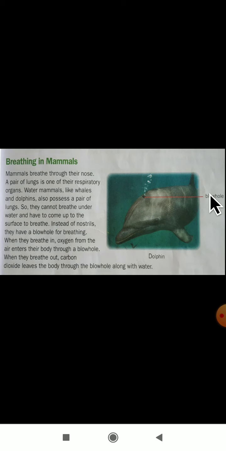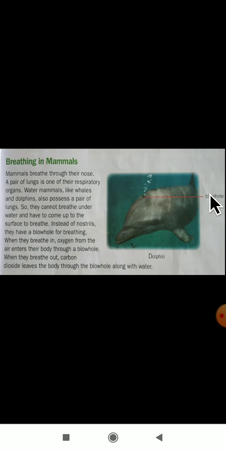And the breathing system in reptiles. The reptiles will breathe with the help of what here? With the help of the lungs here. And as you know, the crocodile is one of the reptiles. They do not have gills, they will come up to the surface and breathe with the head here.